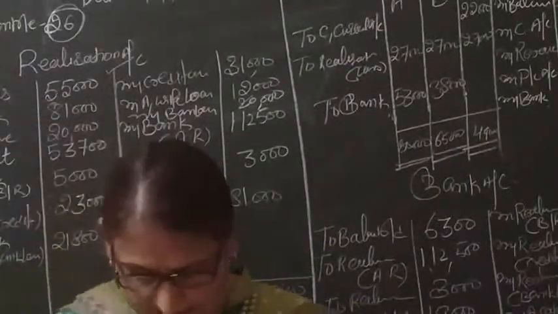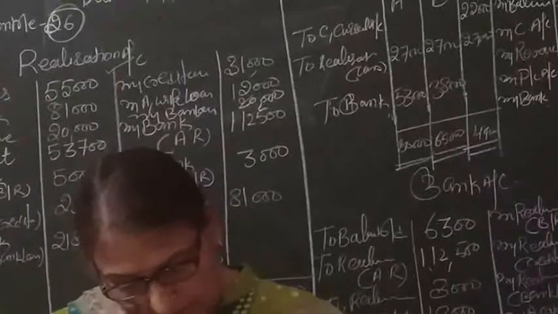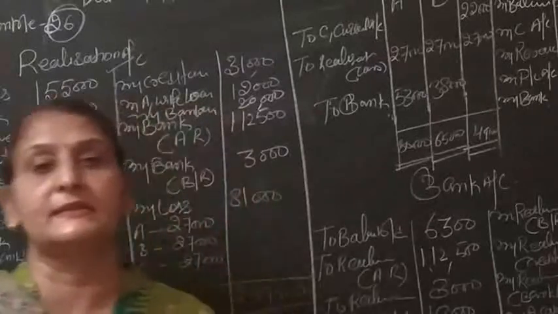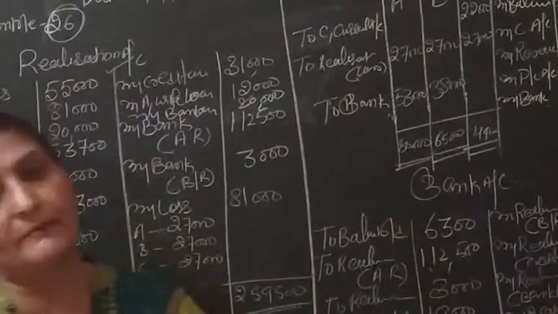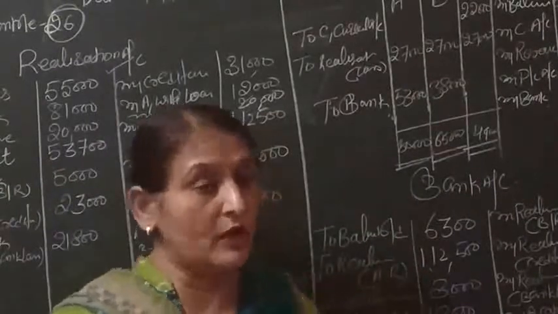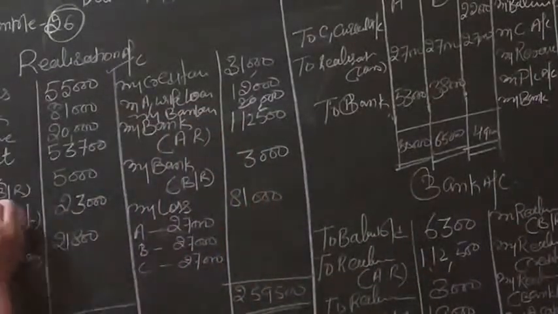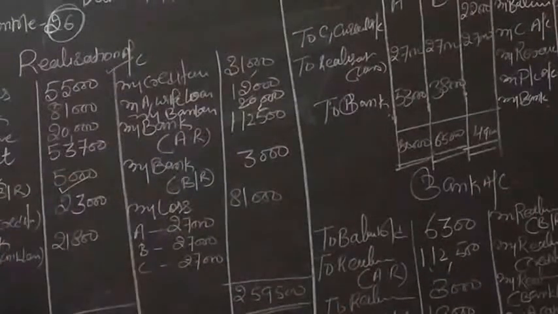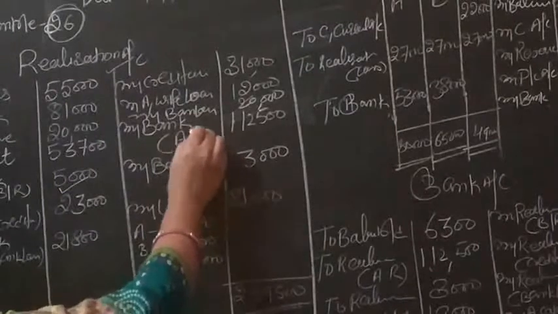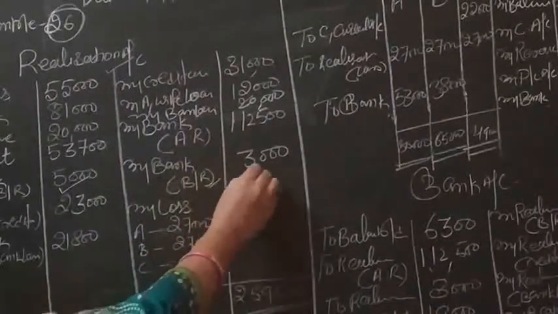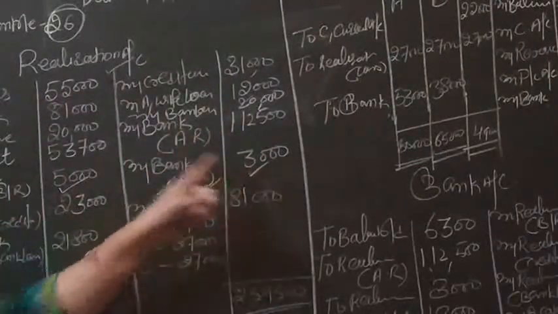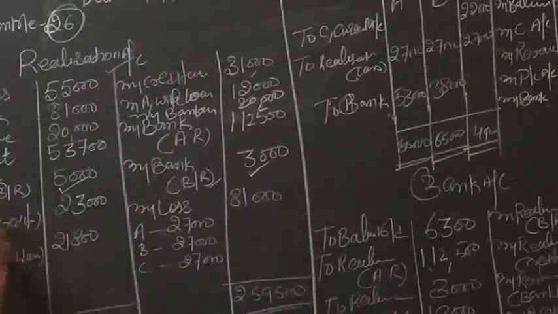Come to the adjustments. Adjustment number 1: there is a bill of 5,000 discounted from the bank. R became insolvent and 60% is received. We got the bill discounted from the bank, but the recovery on the bill is only 3,000, so we have to pay the bank. So to bank account 5,000, payment of BR, and for the recovery, by bank account, BR recovered with rupees 3,000, recovered in the credit side of realization and 5,000 payment shown in the debit side of realization account.